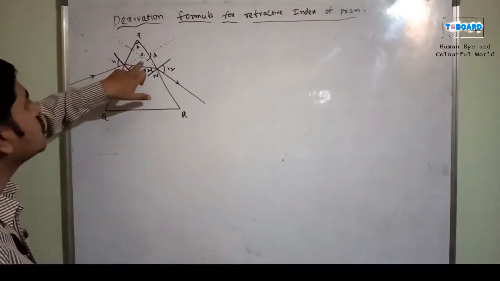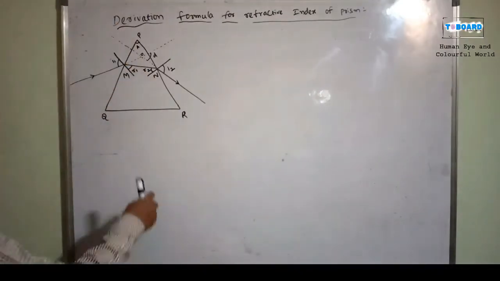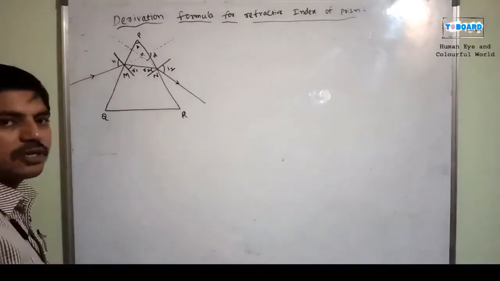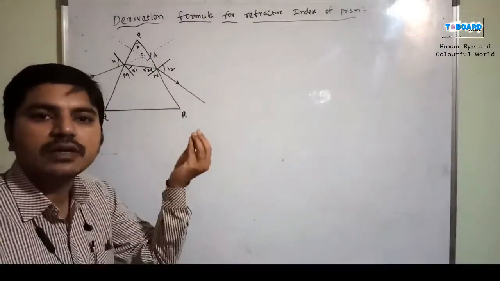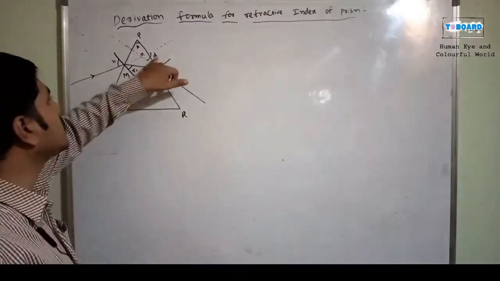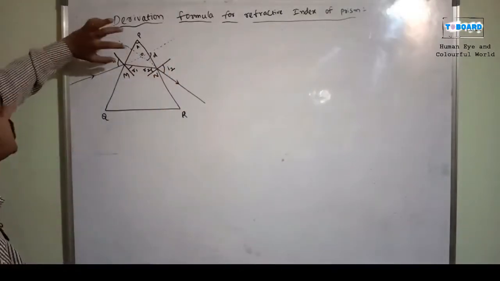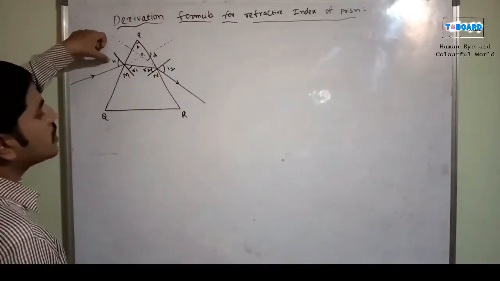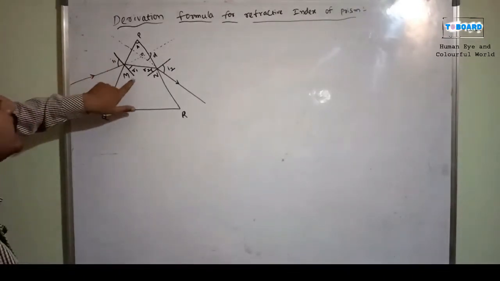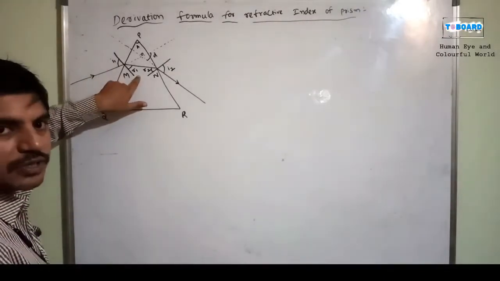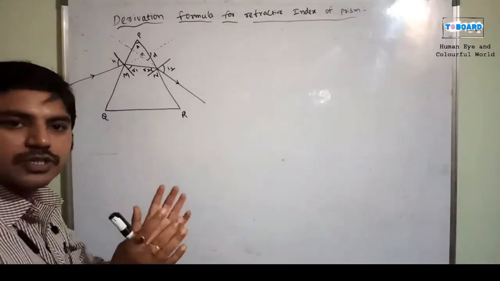Now, where the two dotted lines meet, that point is O, and here the angle of deviation, meaning how much the light is deviated, is called D. The angle of deviation is D, right? These are the angle values: the incident angle from the first surface is I1, and after refraction, the ray entering the prism has refraction angle R1.